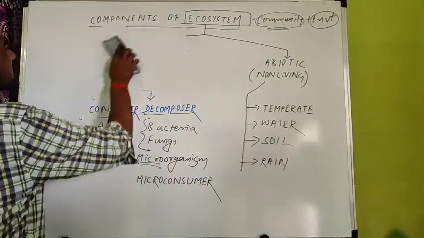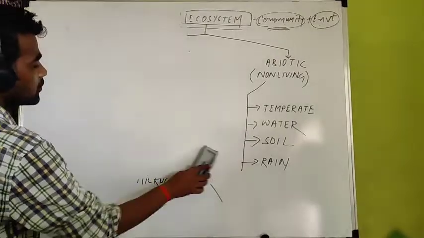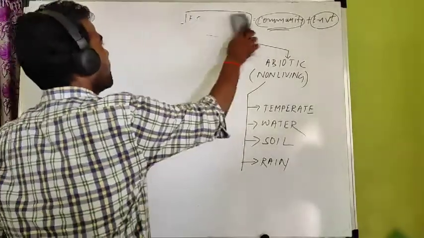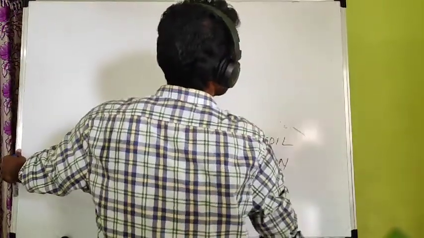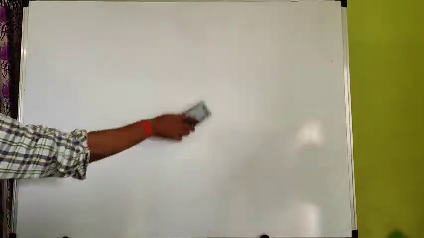So next we will discuss abiotic components, the different abiotic components. If you look at all the abiotic components, the most important is temperature. First we will start with temperature. Number one abiotic component is temperature.